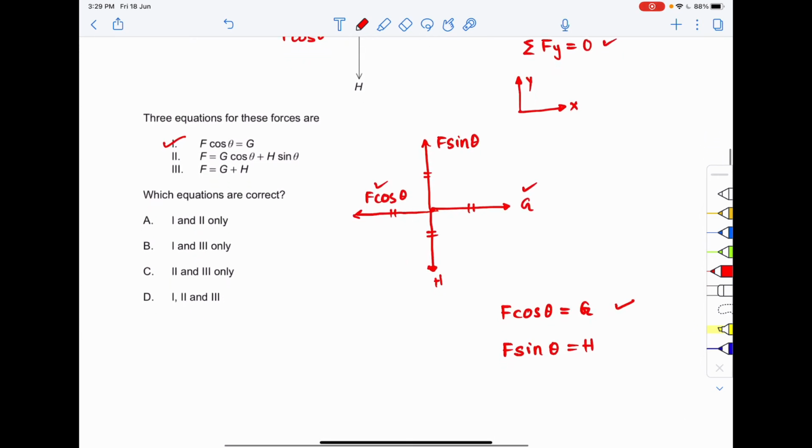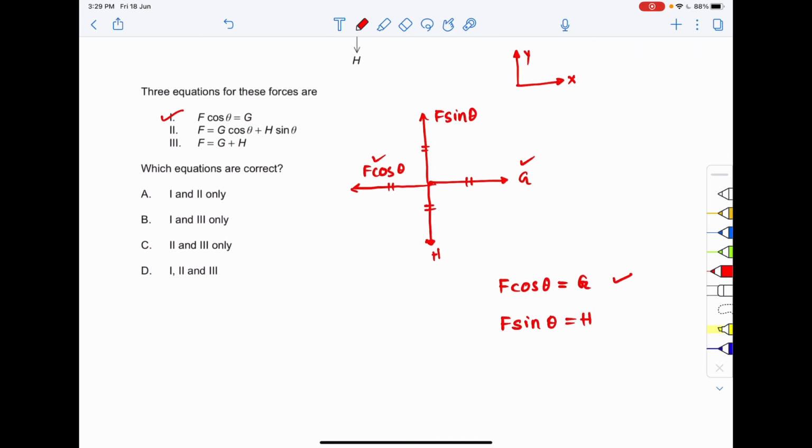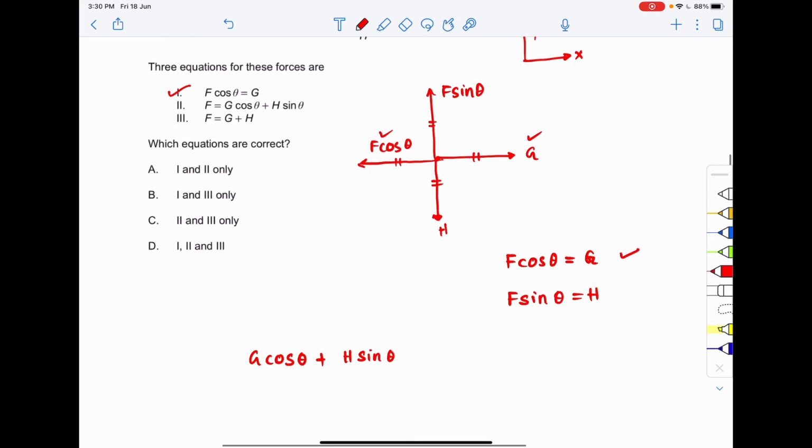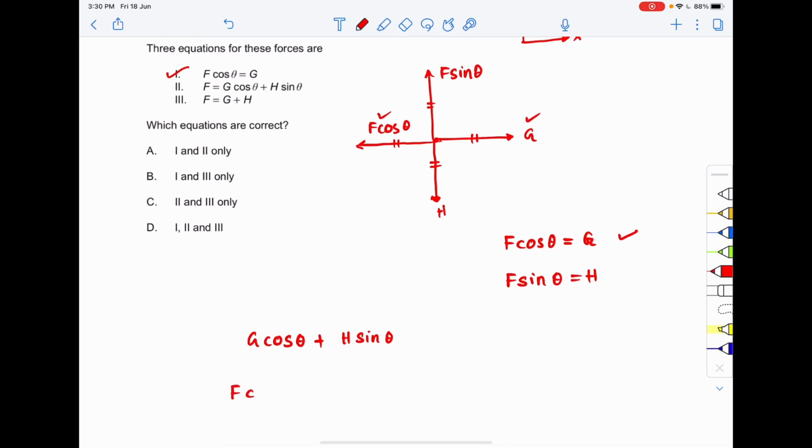Now proceeding to 2. We need to find G cos theta plus H sin theta. G is F cos theta, multiplied with cos theta, plus H is F sin theta, multiplied with sin theta.